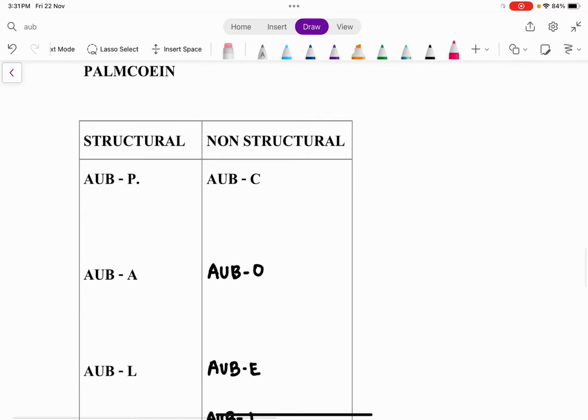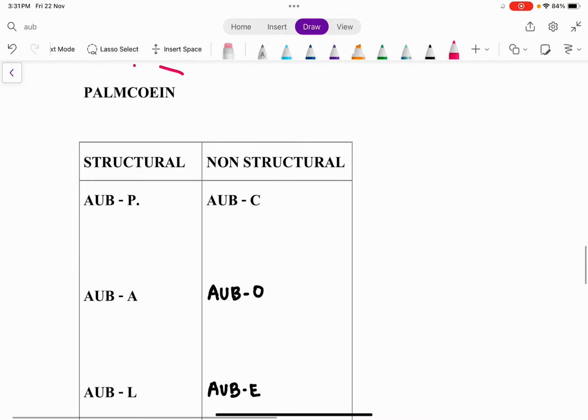So definitely this has to have some cause. So we have grouped this cause into two: structural causes and non-structural causes. Structural causes are those which are going to distort the shape of the uterus. Non-structural causes are those which are not going to distort the shape of the uterus. Clear? Structural means anything which is going to distort the uterus, and anything which is not going to distort the uterus is non-structural.